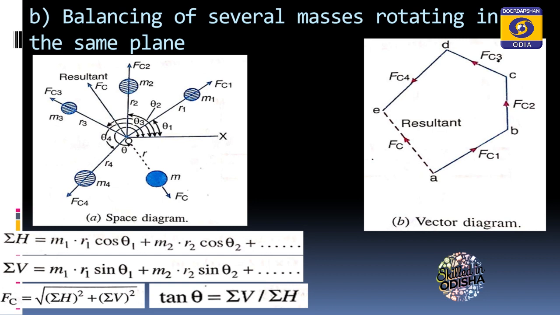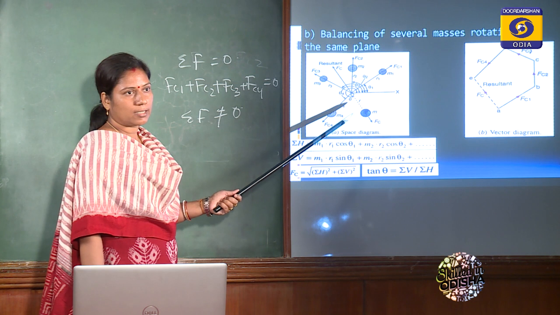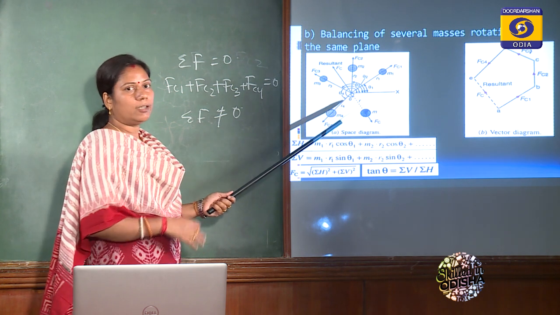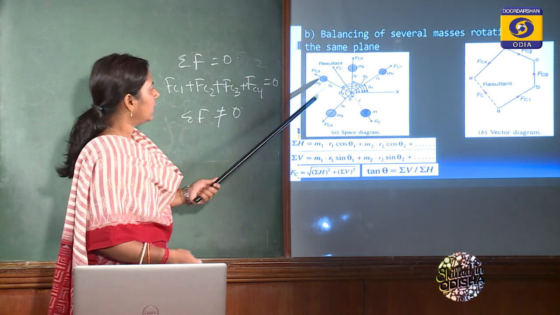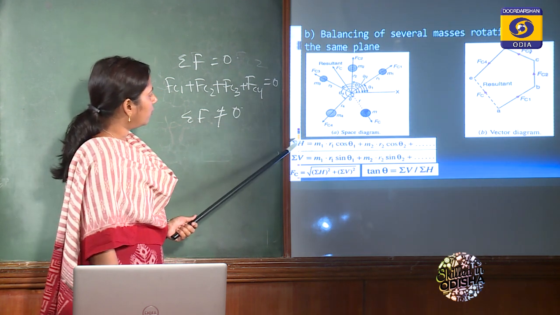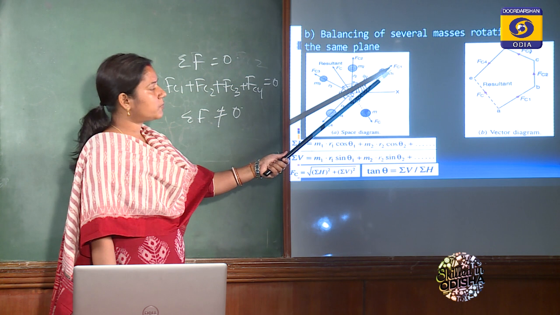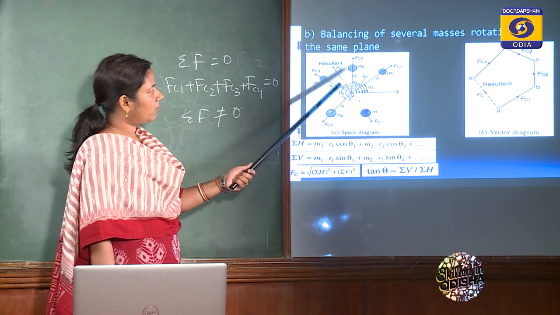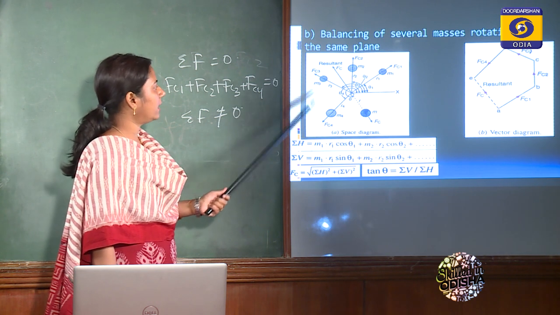Clear? So after introducing this m, how can we find out that, due to the adding of m, it is in a balanced condition? That can be calculated either analytically or graphically. If we are calculating analytically, you have to find your summation of horizontal and summation of vertical. Here the force Fc1, the horizontal component will be Fc1 cos theta 1 and the vertical component will be equal to Fc1 sin theta 1, and same for m2, 3 and 4.